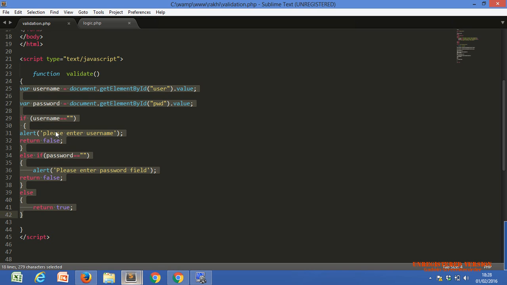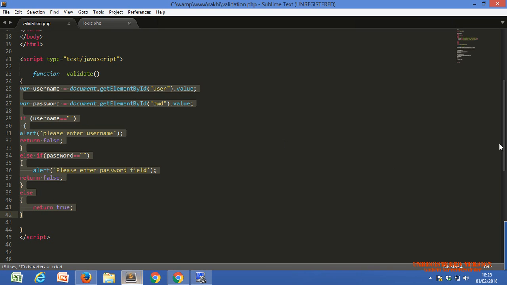This is simple. PHP function works the same and JavaScript function works the same. There is no difference. Okay, Rakhi, means we have to call this function for executing this code, the whole code. We have to call this function.